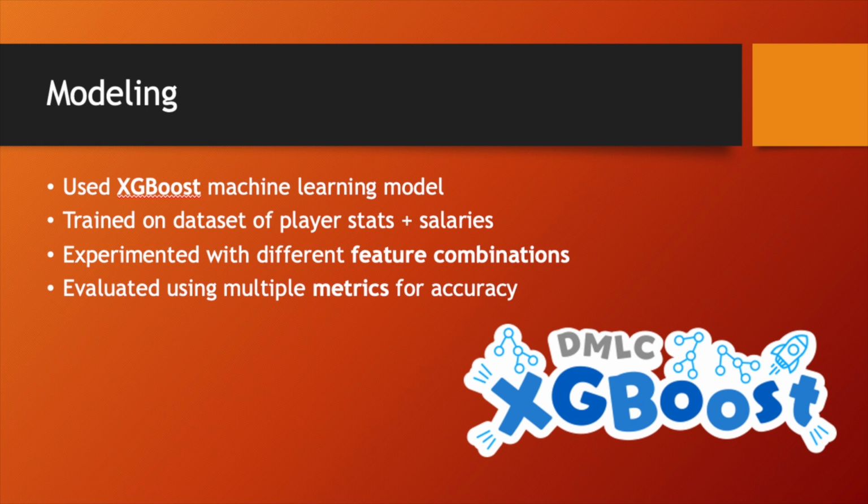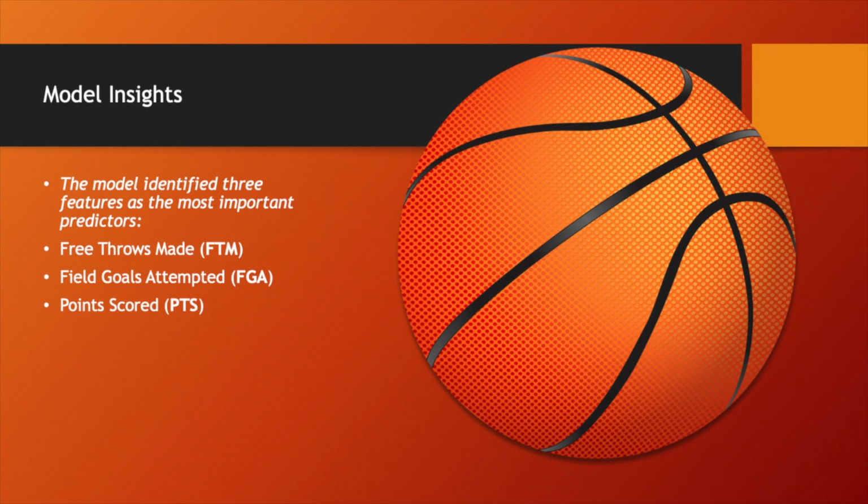After fitting a model, training it and testing it, I identified that the three most important features in predicting salaries were free throws made, followed by field goals attempted, followed by points scored. These three features had the strongest impact on salary predictions. And once these predictions were generated, I was able to integrate these salaries back into the database.